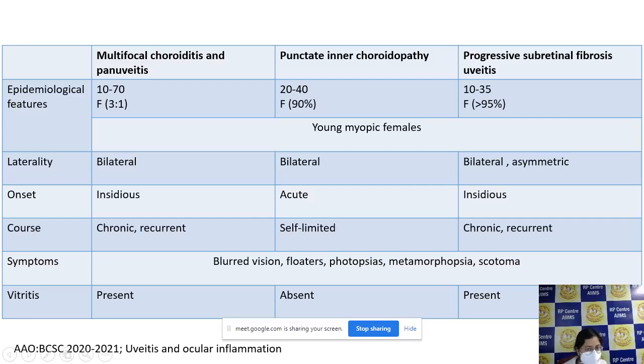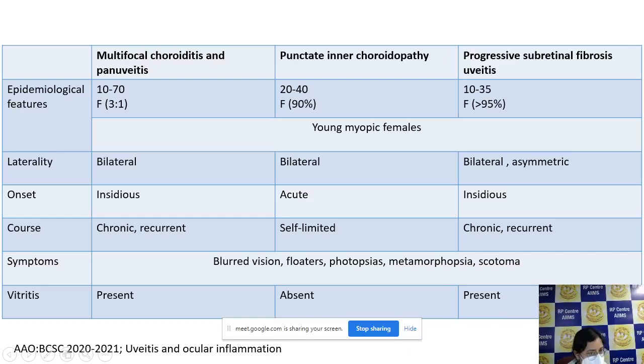Now laterality: it is bilateral in all three. Progressive subretinal fibrosis can be bilateral and asymmetric, as seen in our case. The onset is insidious in multifocal choroiditis, usually acute in PIC, and insidious in progressive subretinal fibrosis. The course is chronic and recurrent in multifocal choroiditis and subretinal fibrosis, and self-limiting in PIC. The symptoms are the same in all the white dot syndromes, usually floaters and photopsias. There can be blurred vision also if the macula is involved, and metamorphopsia and scotoma.